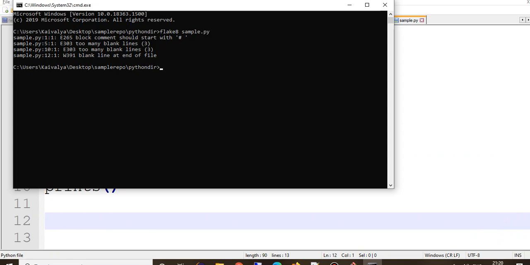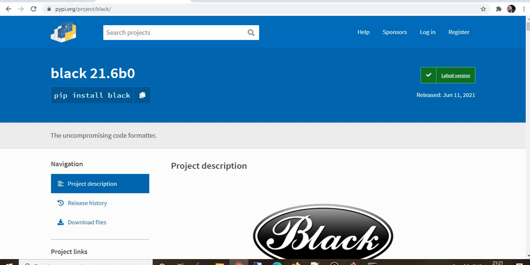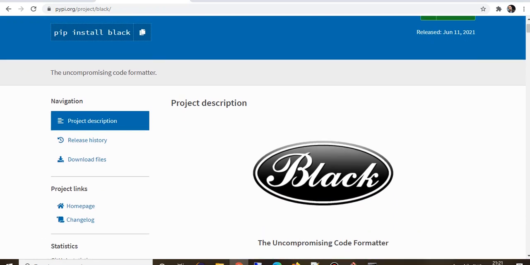But flake8, even in the case of the pre-commit hook, didn't resolve it automatically. It just compromises. It shows you that these are the errors, and you have to resolve them so as to follow the PEP8 standards. But today we will see what the black framework is. The black utility, or black tool, in Python is specifically used for code formatting, and it is uncompromising code formatting, which means if it finds any quality issues or formatting issues, it will correct those issues on your behalf. So we will see how it does that.